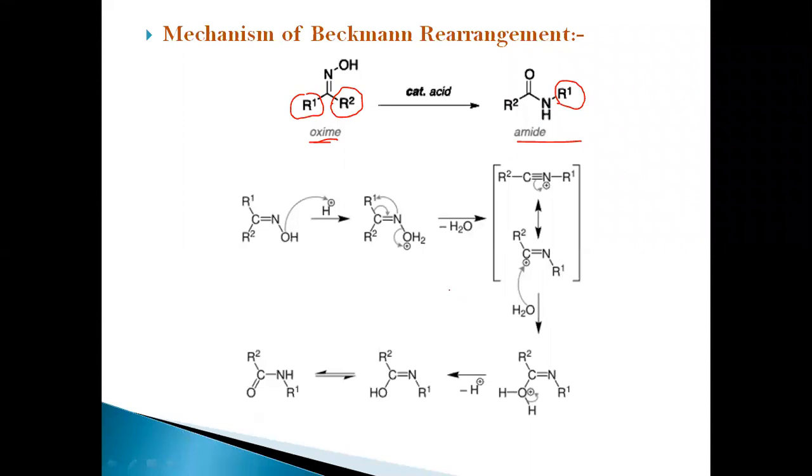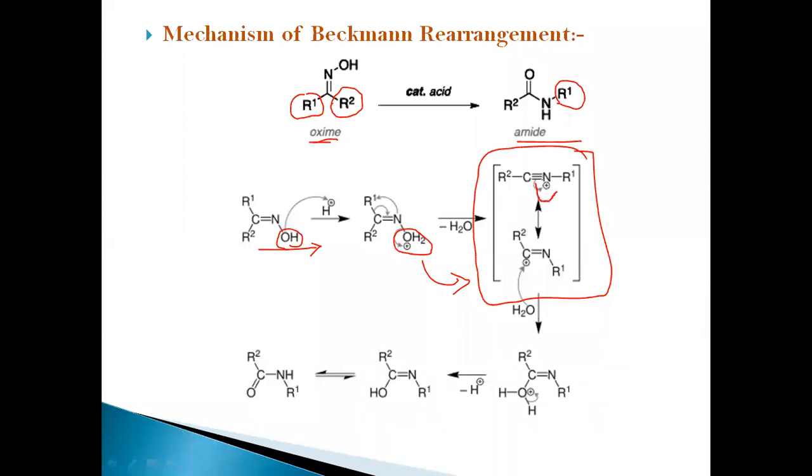In the mechanism of Beckmann rearrangement, oximes undergo protonation. The first step is protonation, addition of a proton to the hydroxy group, forming a positively charged oxygen oxime intermediate, followed by loss of water molecules to make the intermediate with a positive charge on the nitrogen atom. The electropositive nitrogen intermediate formed by loss of water then undergoes alkyl migration.